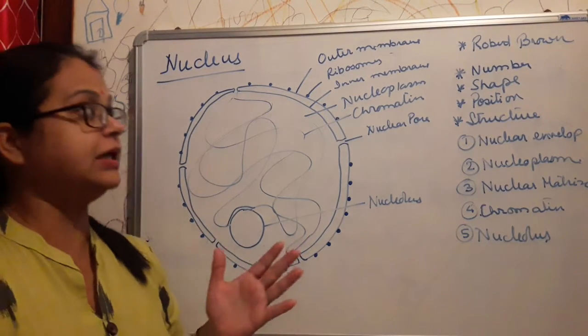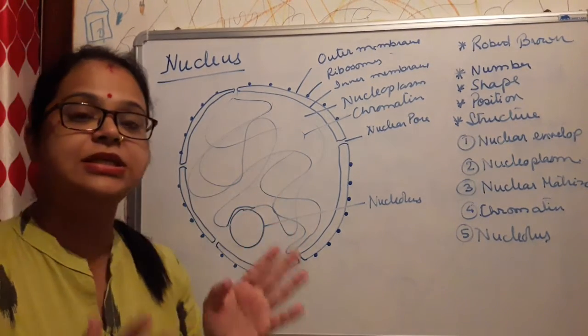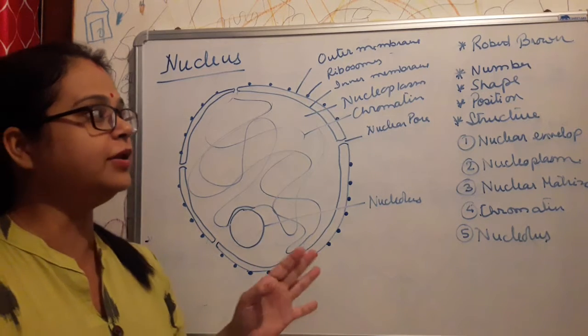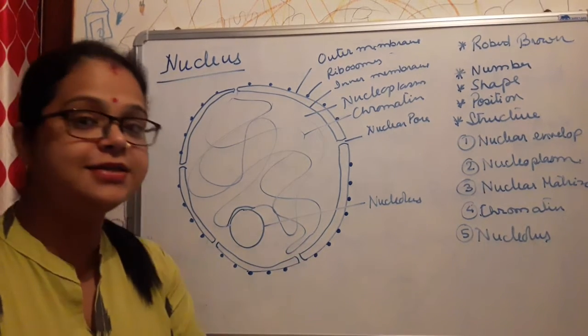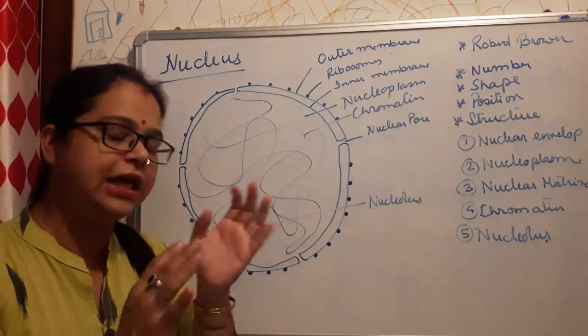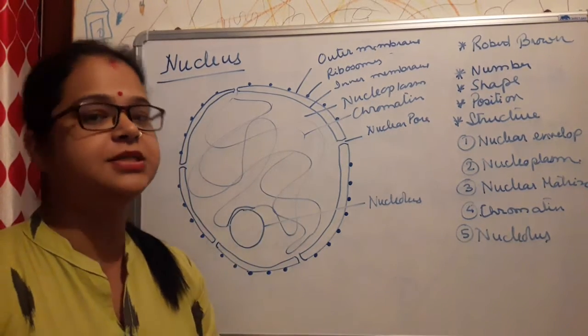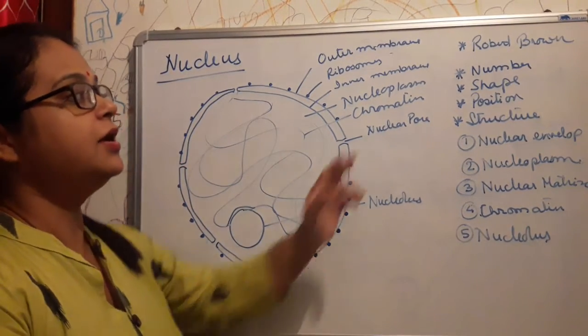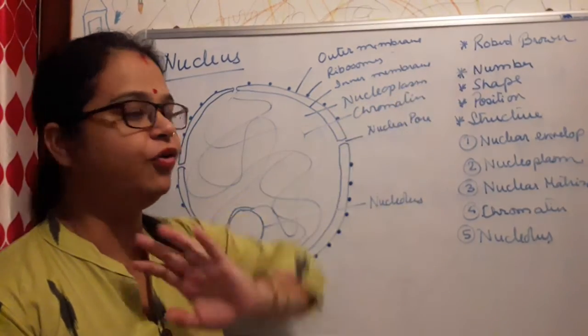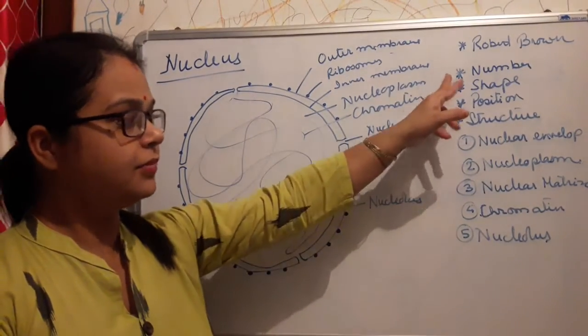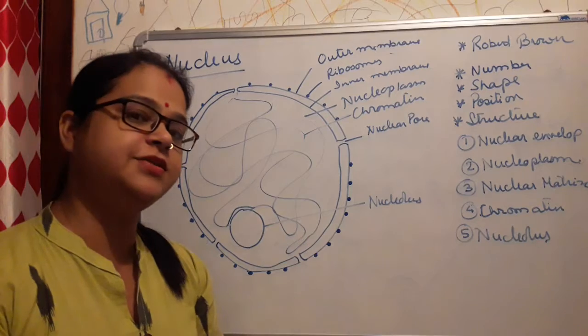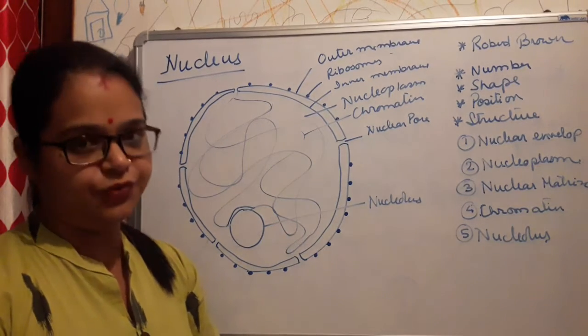So nucleus, it is the largest cell organelle, and it is called the brain of the cell. Why is it called the brain of the cell? Because it helps in performing all the major functions of the cell. Now this was first discovered by Robert Brown. The number of nuclei varies from organism to organism.